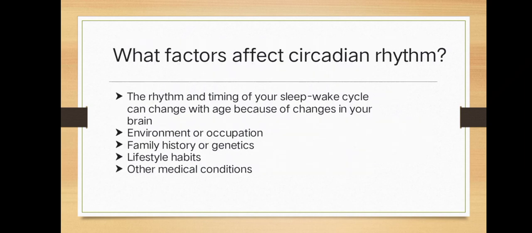What factors affect circadian rhythms? The rhythm and timing of your sleep-wake cycle can change with age because of changes in your brain. In circadian rhythm, hormones such as growth hormone, melatonin, cortisol, leptin, and ghrelin are closely associated with sleep and circadian regulation. These hormone regulating mechanisms play an important role in glucose and lipid homeostasis.